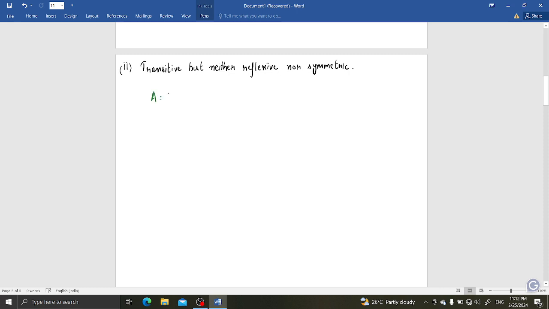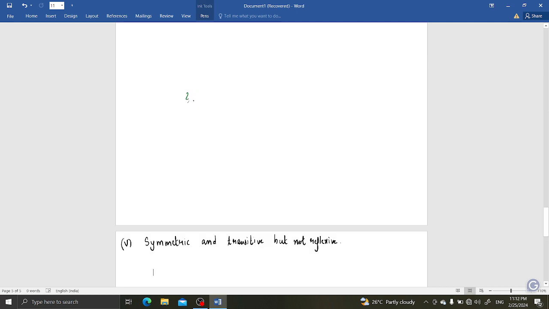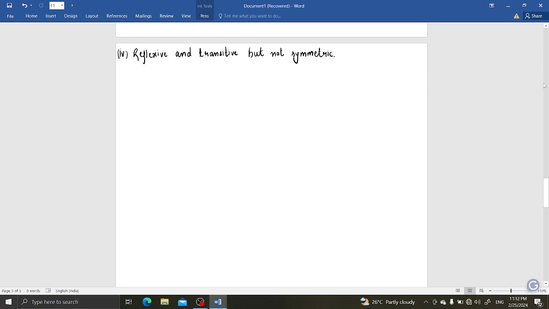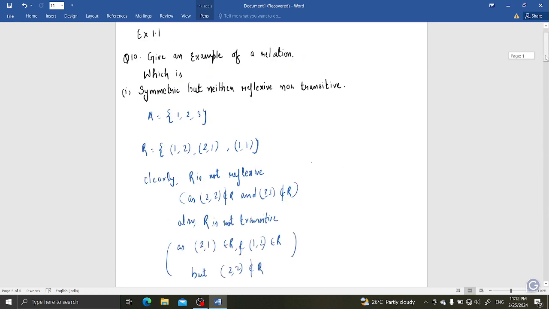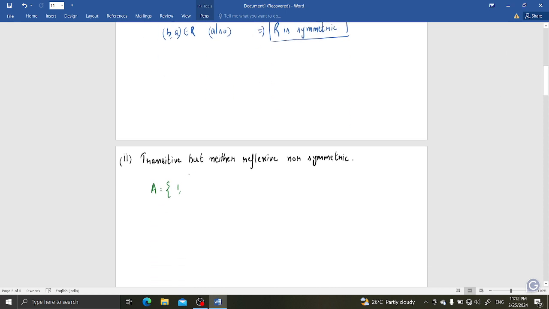Again I will take A = {1, 2, 3}. So I will construct a relation R that is transitive but not reflexive and not symmetric. So I will take (1, 2).